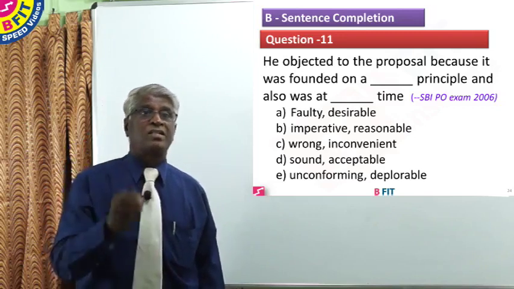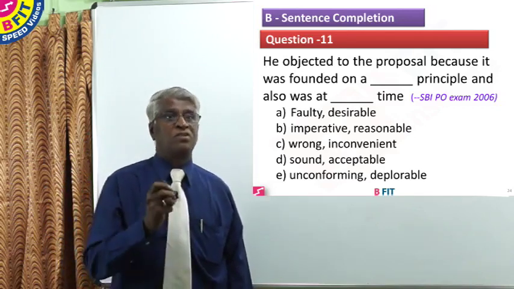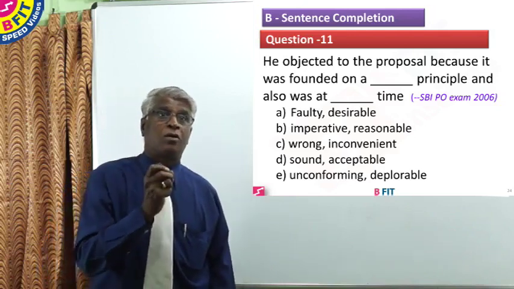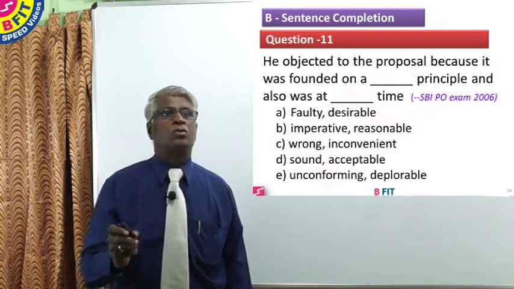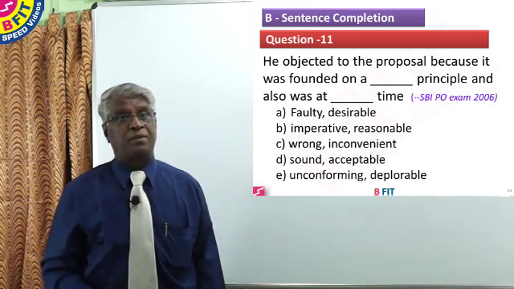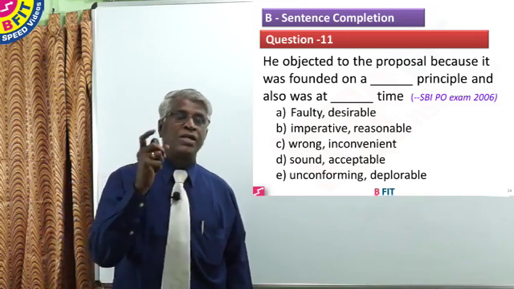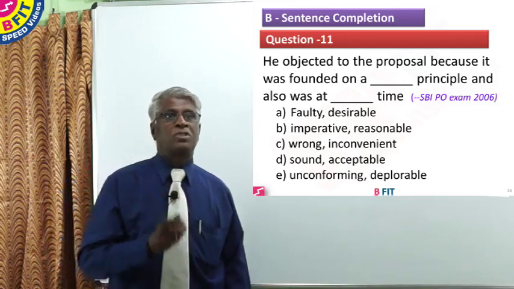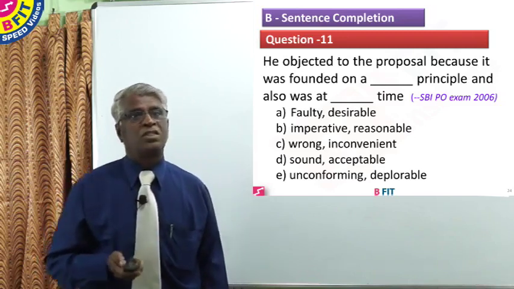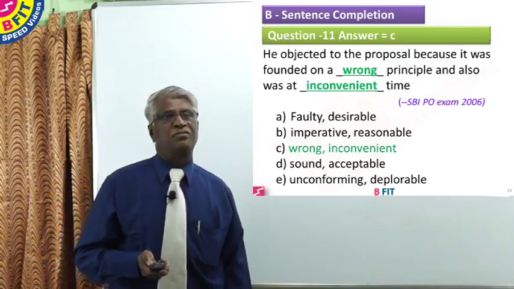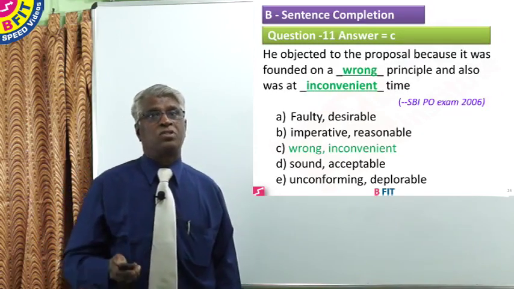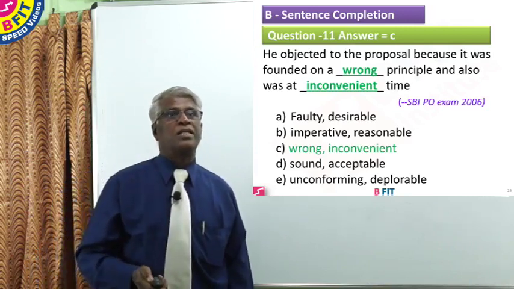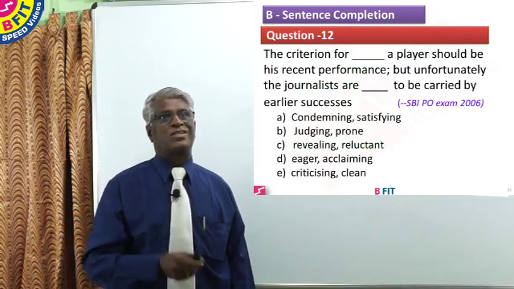What therefore is the correct option is option C, which says he objected to the proposal because it was founded on a wrong principle and also was at inconvenient time. Both these words denote the negative connotation, and therefore the correct option for this question 11 is option C, wrong, inconvenient. He objected to the proposal because it was founded on a wrong principle and also was at inconvenient time. That takes us to question 12.